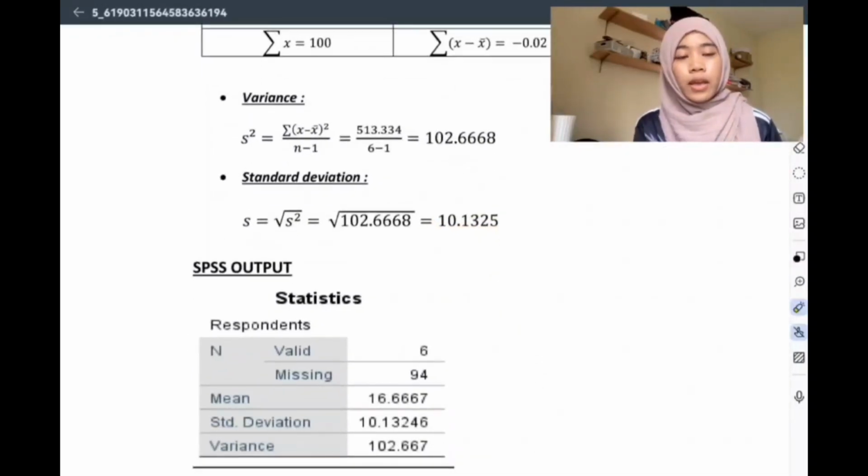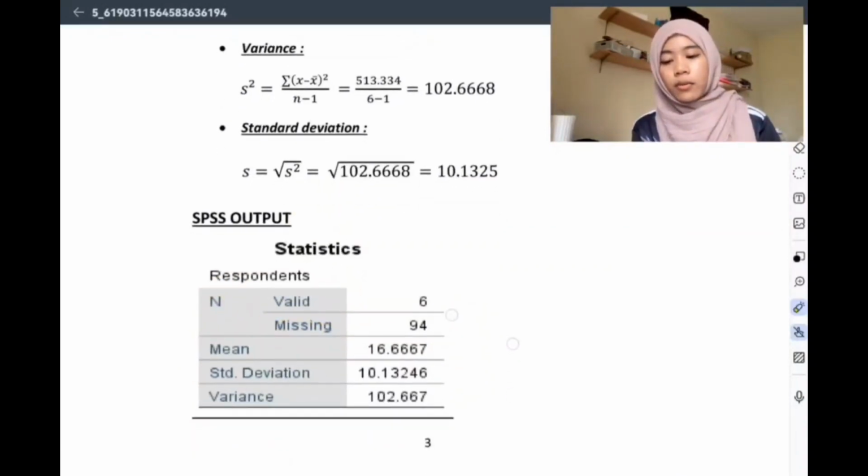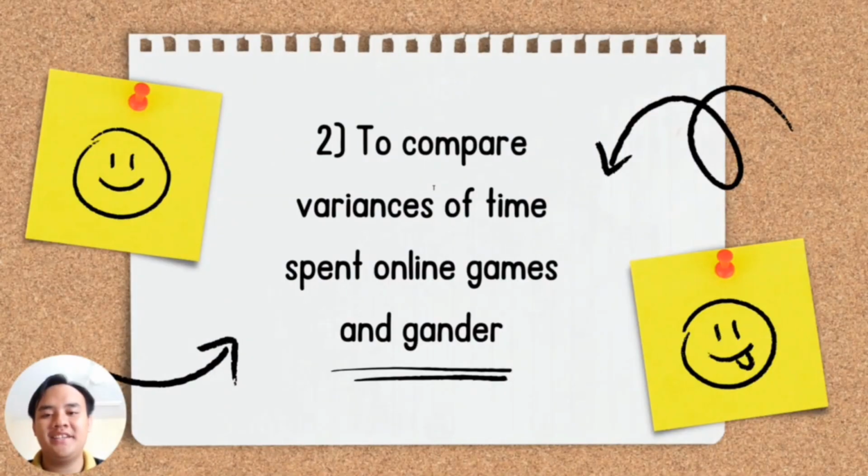Then we have the SPSS output, where N valid is 6, missing is 1994. So we just sum all of these, which gives the mean equal to 60.667, standard deviation equal to 10.13246, and variance equal to 102.67. That's all. Thank you.